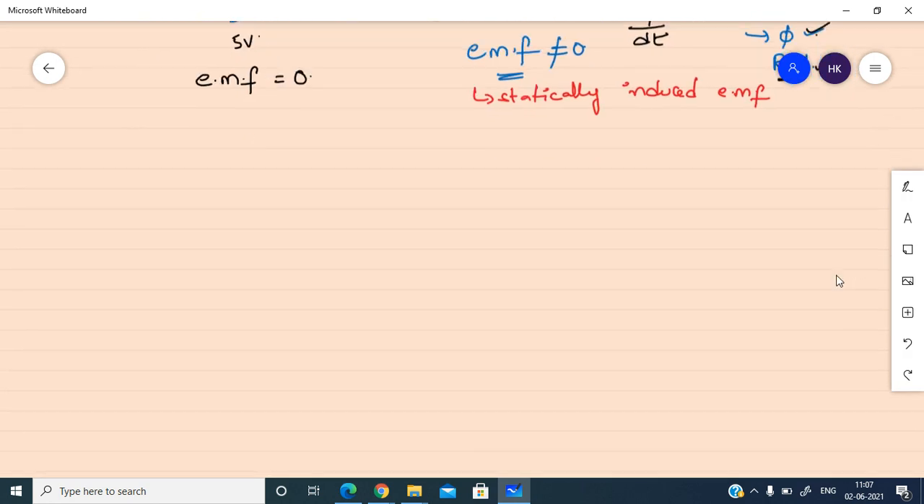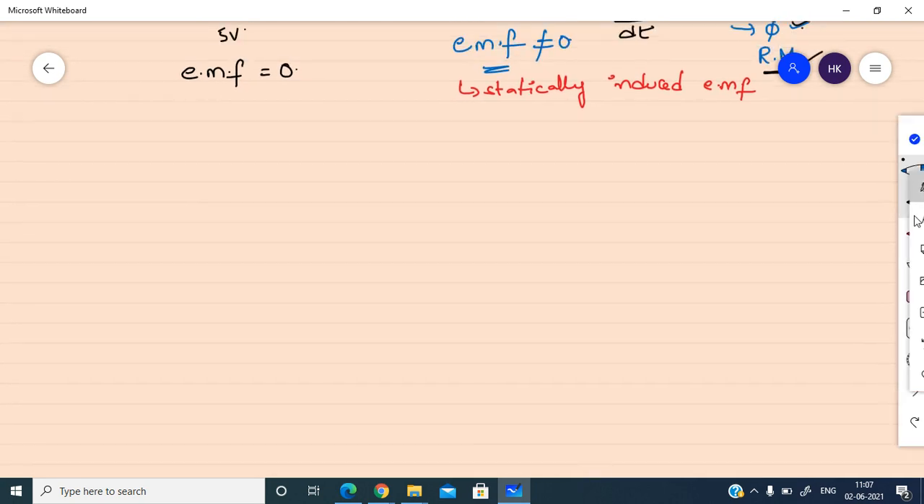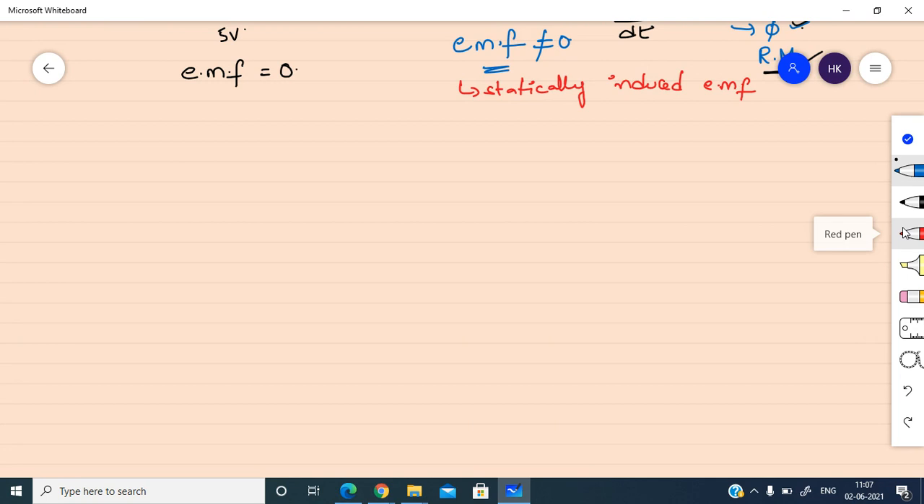Apart from these two, we have another two types, that is self-induced EMF and mutually induced EMF. Now let us see that one. What is meant by self-induced EMF and what is meant by mutually induced EMF.